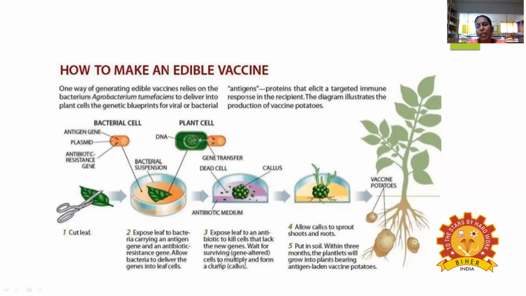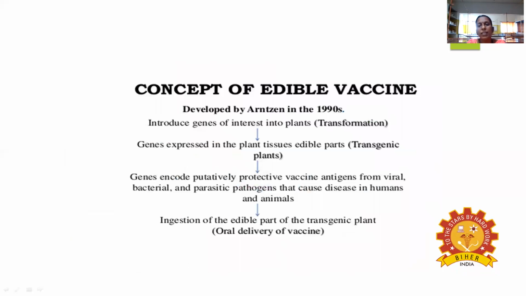Now the potato itself is called the vaccine. The concept of the edible vaccine was developed by Arntzen in the year 1990. Introducing the gene of interest into the plant is called transformation. After transformation, the genes are expressed in the edible part of the plant tissues, and these are called transgenic plants.